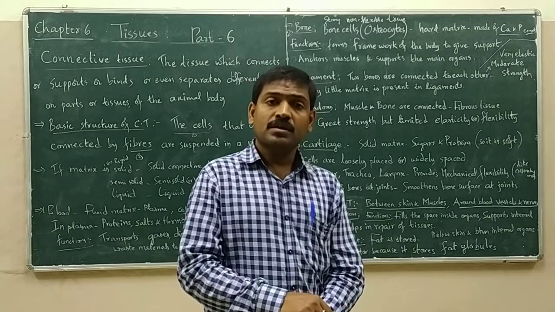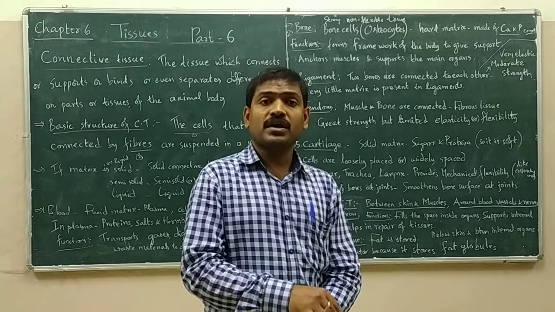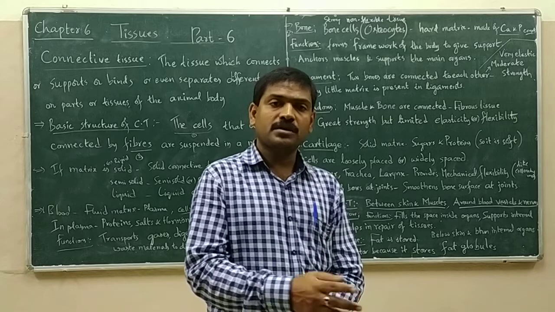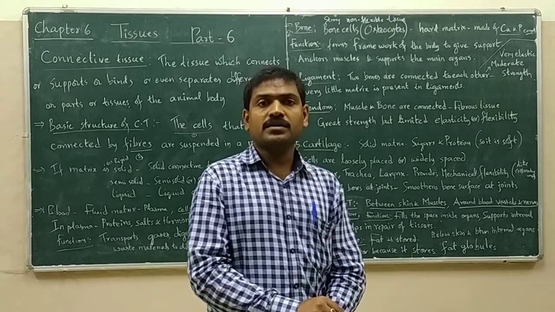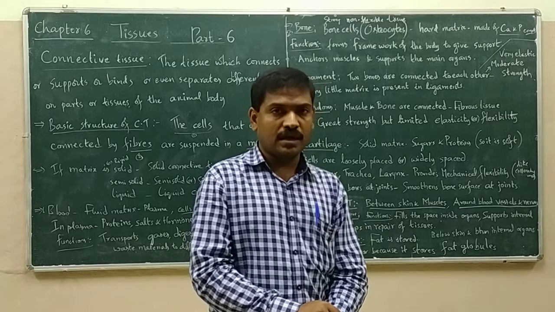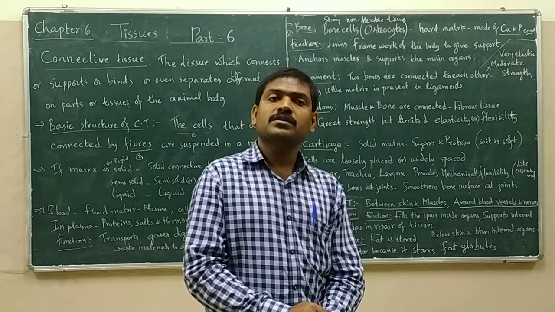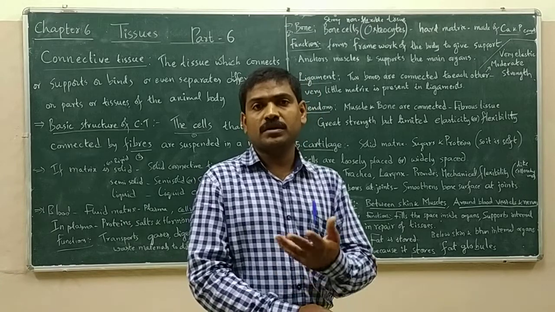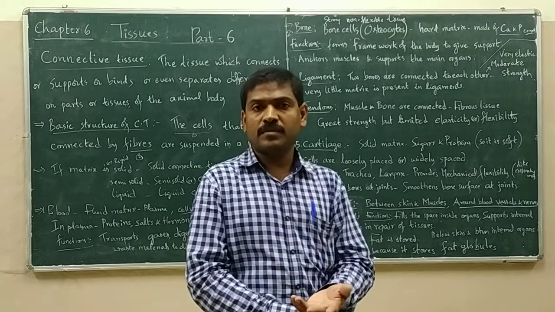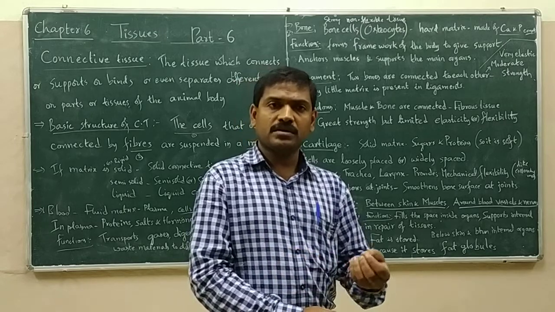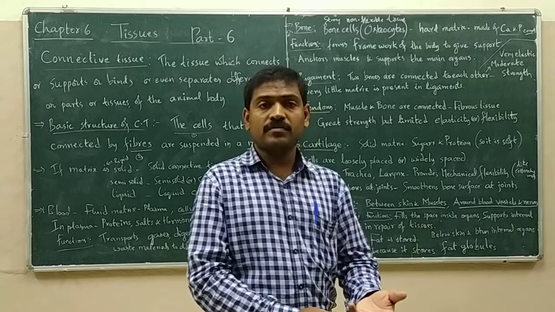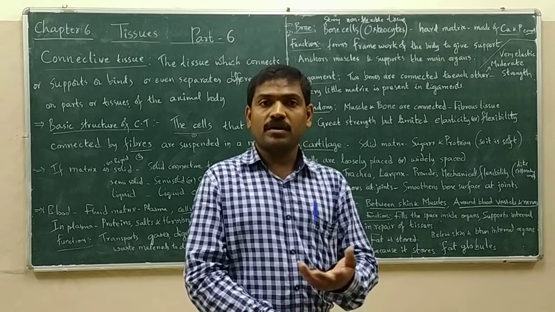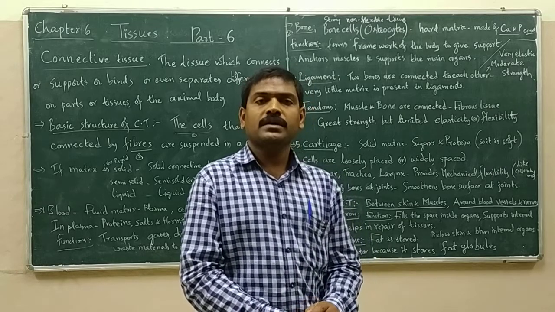Based on structure, the muscles are of two types: striated muscles and non-striated muscles. Striated means striped muscles; non-striped muscles are also called smooth muscles. Under striated muscles we will discuss both skeletal muscles and cardiac muscles. Under non-striated or smooth muscles we will discuss visceral muscles. Right. This is how we can discuss the internal structure and how the muscles make movement. What will be the internal structure inside the muscle? In cardiac muscle, what things will be present? In visceral muscles, which things will be present? In skeletal muscles, what all cells are present? All those things let us discuss in the next session. Thank you.